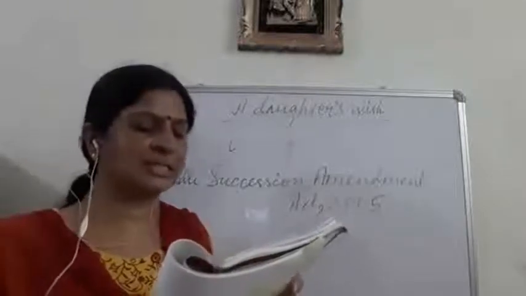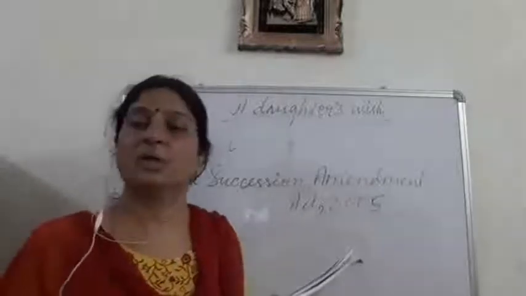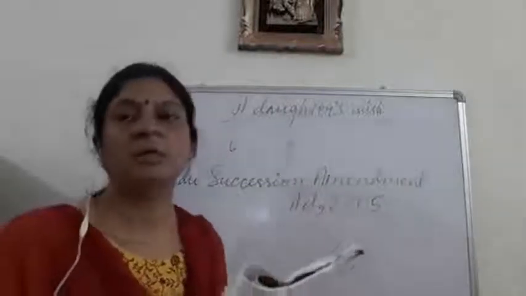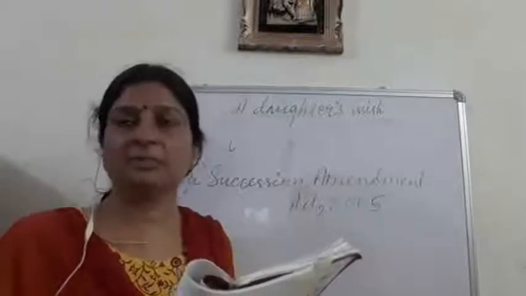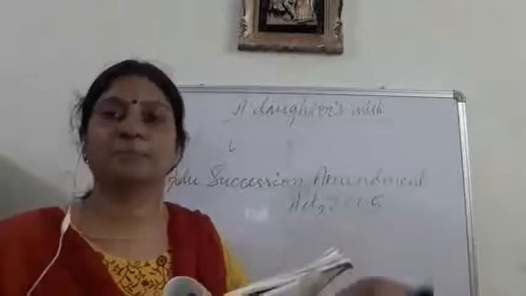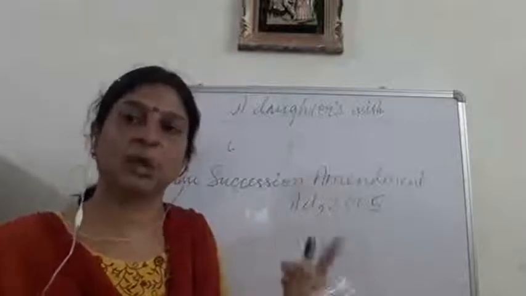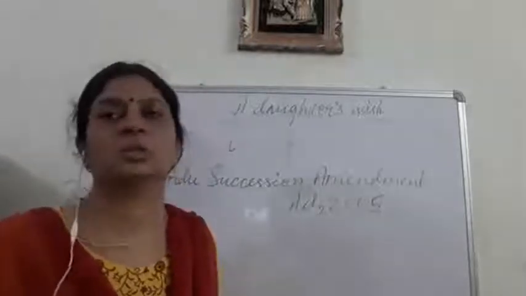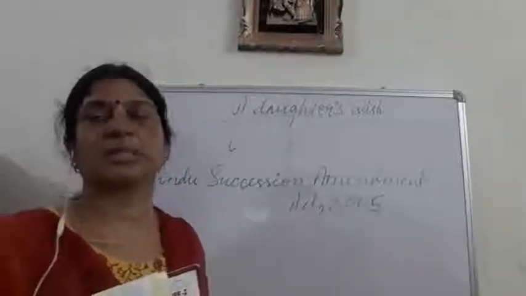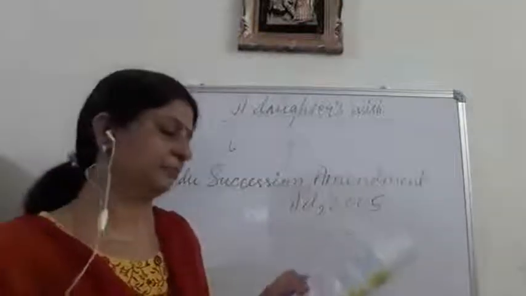In the new law, sons, daughters and their mothers can get an equal share in the land. So now the law has changed by this Hindu Succession Amendment Act of 2005. Now the property will not be distributed only among the sons of the person, but it will be equally divided among son, daughter and mother. Mother is also given a share in the property. So this situation has changed after this Amendment Act of 2005.